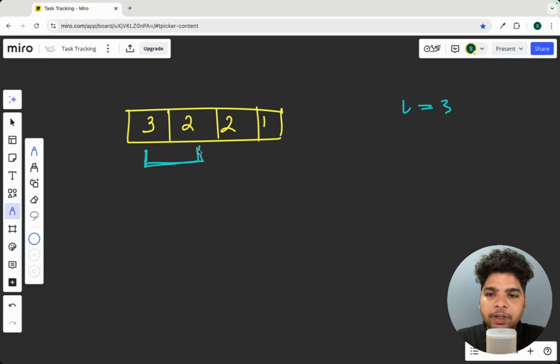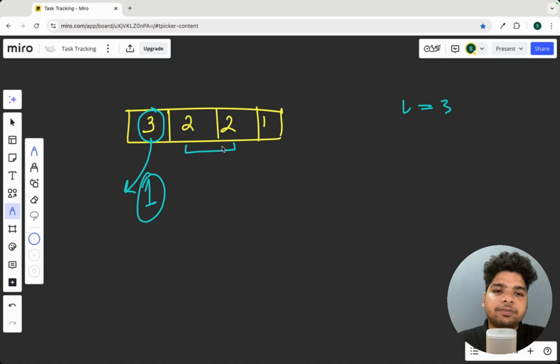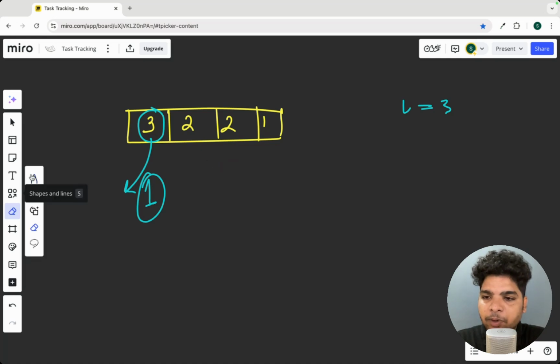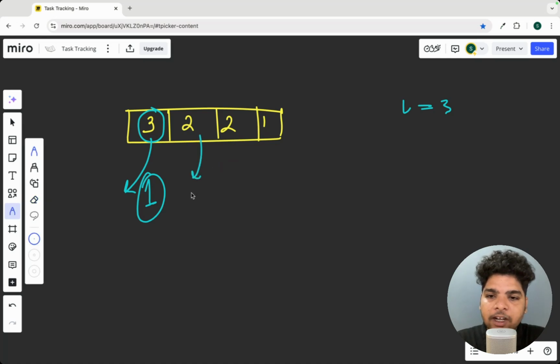Now if we take these two persons, can I put them in a single boat? No, right? We can't put. Then what we have to do? Then we put a single person in this boat. We allocate this person a single boat, right? Now we'll check, can I put these two persons in a single boat? What is the sum of their weights? Sum is 4, right? Can we put them in a boat? No, right? Because the limit of the boat is, the weight will be less than or equal to 3, right? So this is not possible. Then for this person we'll allocate another boat.